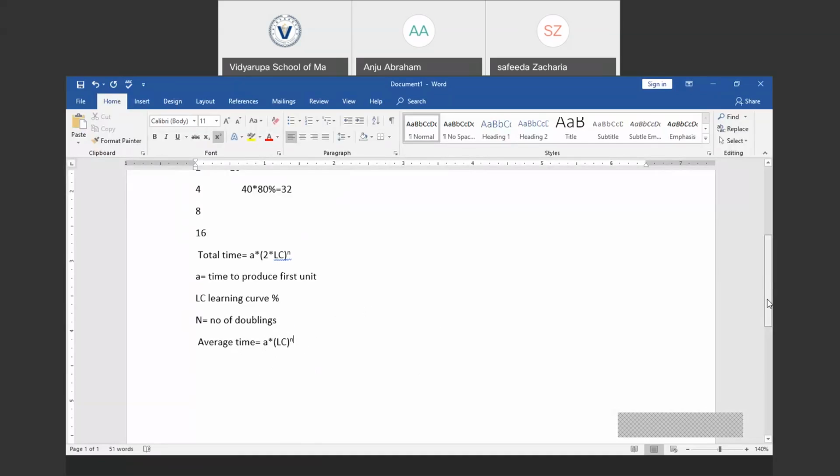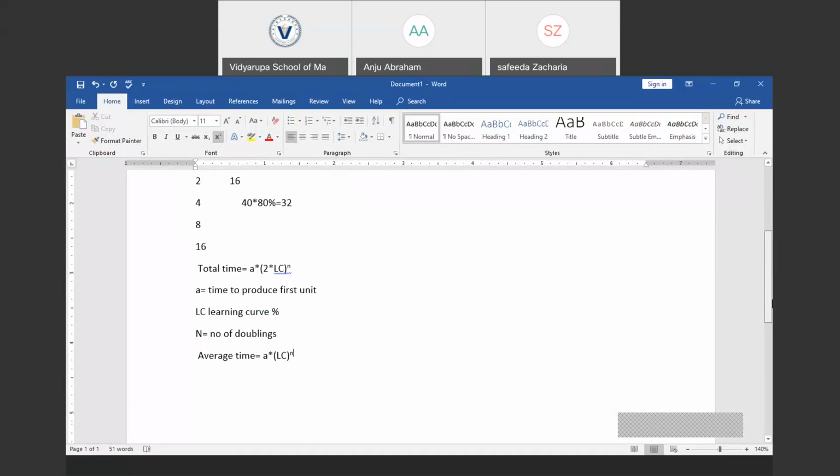So from the example itself, let me just take an example of 8 units. When we have to compute the total time required to produce the 8 units, we substitute all the figures in the formula.